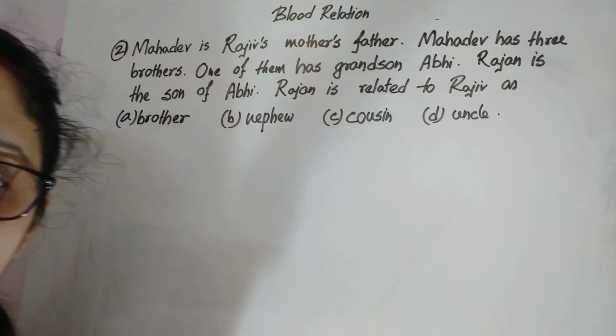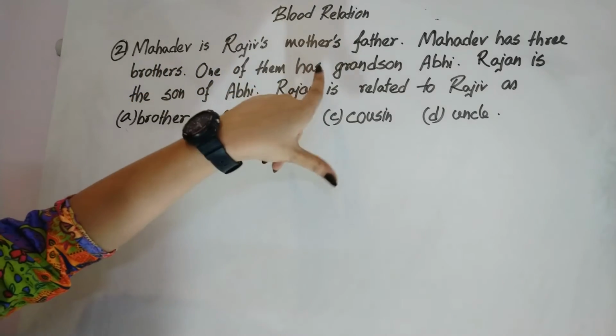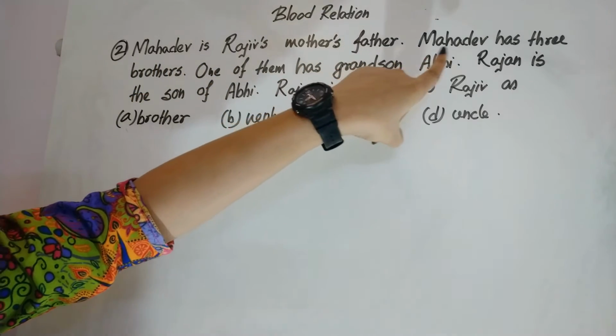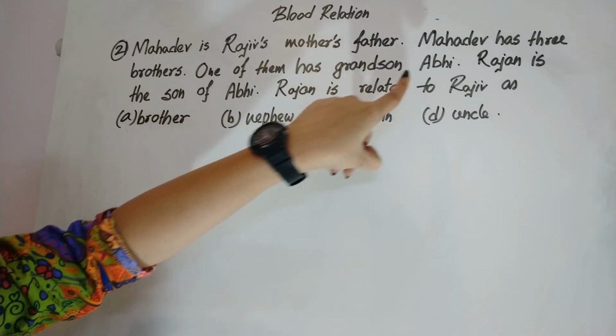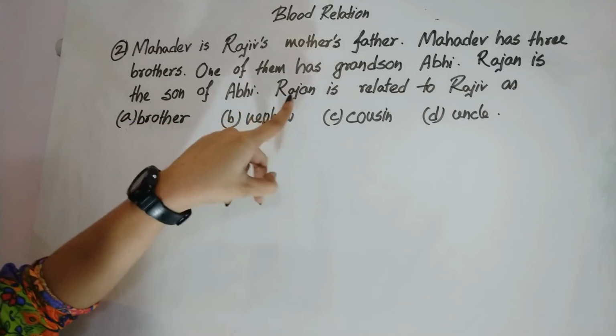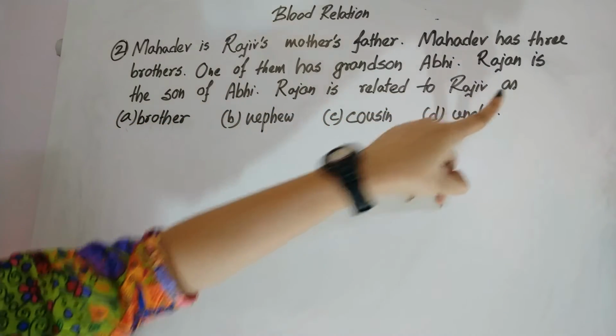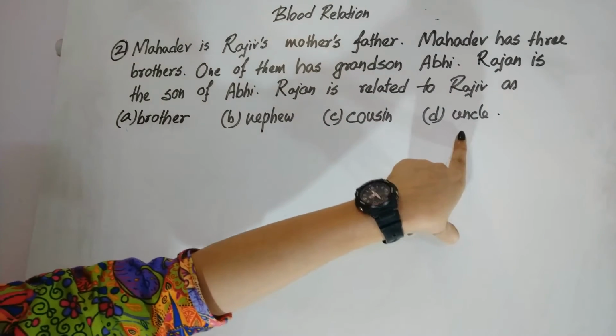Next, number 2, Mahadev is Rajiv's mother's father. Mahadev has 3 brothers, one of them has grandson Ovi. Rajan is the son of Ovi. Rajan is related to Rajiv as brother, nephew, cousin, uncle.